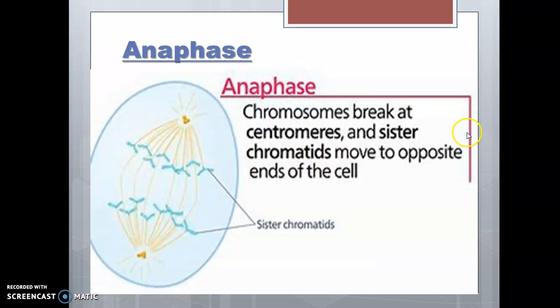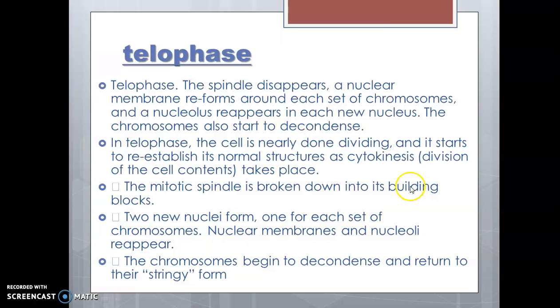Next is the anaphase. In anaphase, the chromosomes break at the centromeres and sister chromatids move to opposite ends of the cell. Next is the telophase.